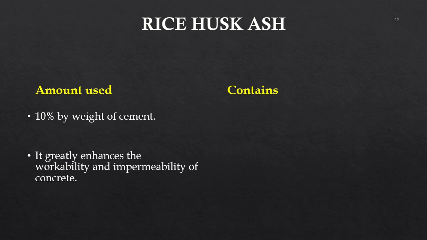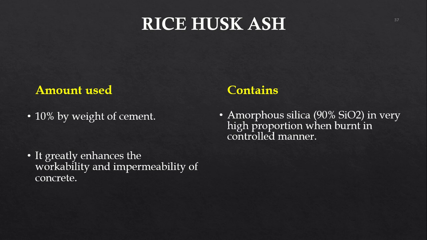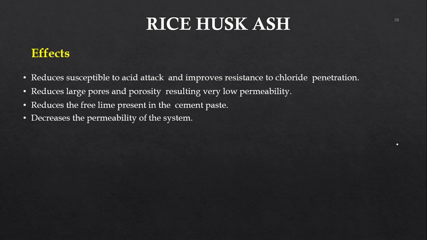Since RHA particles are very fine in nature, they act as filler agents in concrete, and therefore they make your concrete more impermeable. So rice husk ash generally contains a high amount of silica, similar to your silica fume, around 5% of carbon and 2% of potassium oxide.